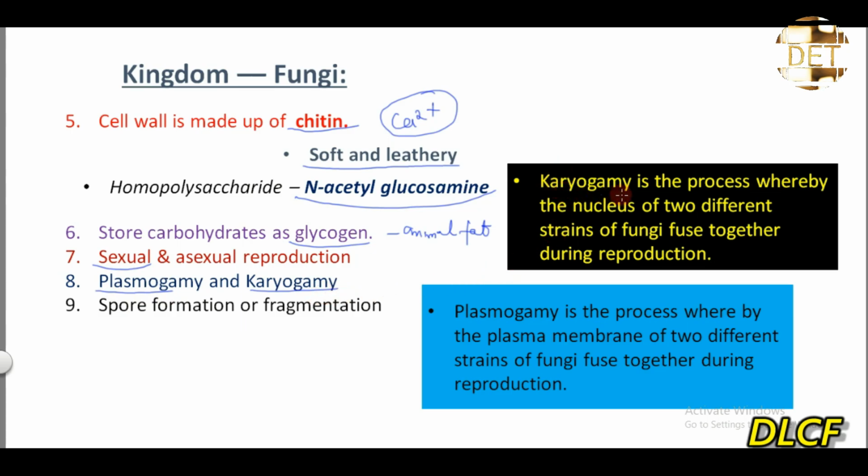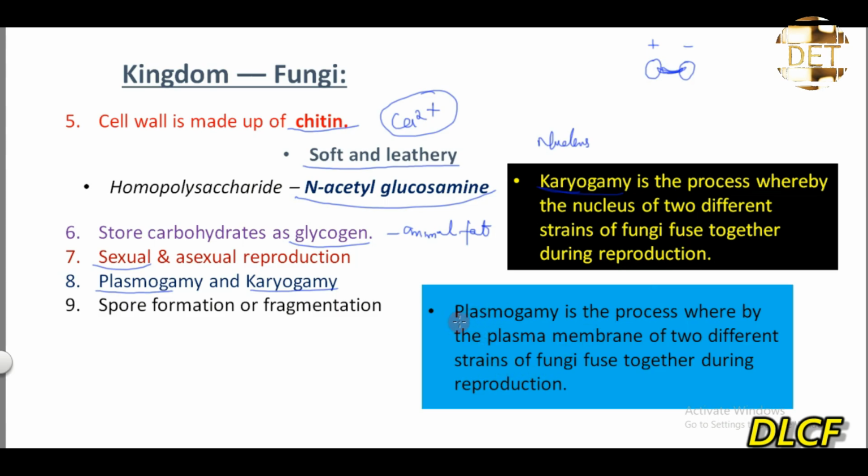So first of all, what is karyogamy? Like I said, the word karyo means nucleus, right? Nucleus. Then gamy means to come together. So karyogamy is the process whereby the nuclei of two different strains of fungi fuse together during reproduction. So if this is the nucleus of the positive strain of the fungus, and this is the nucleus of the negative strain of another fungus, when they fuse together, that process is referred to as what? Karyogamy. So karyogamy is the process whereby the nuclei of two different strains of fungi fuse together during reproduction.